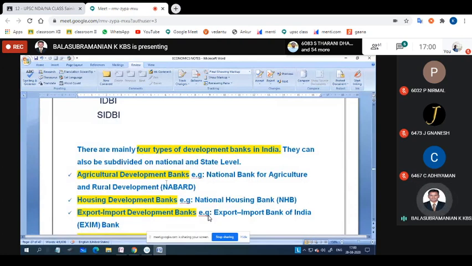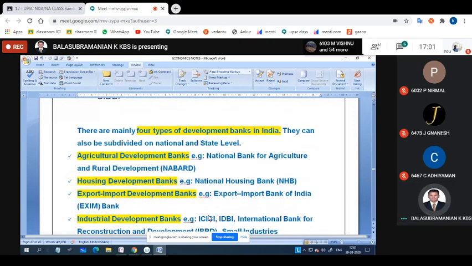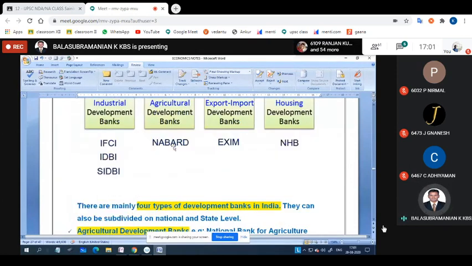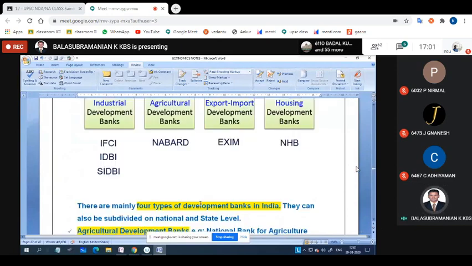First one is Agriculture Development Banks, for example, National Bank for Agriculture and Rural Development, NABARD. Okay, NABARD will be the agriculture development bank. Second one is Housing Development Banks, meaning NHB, National Housing Bank. Export Import Development Bank, which means EXIM Bank. So, development banks, they may ask how many, 4, and the expansion.